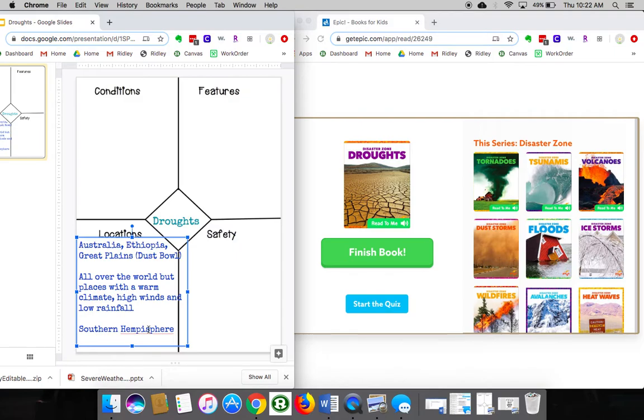After each day, we're going to do one different part of the graphic organizer, and we're going to use that information to write sentences. So today, just focus on locations.